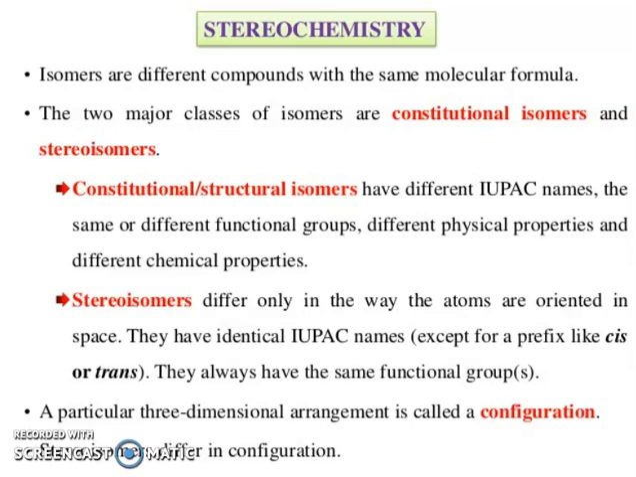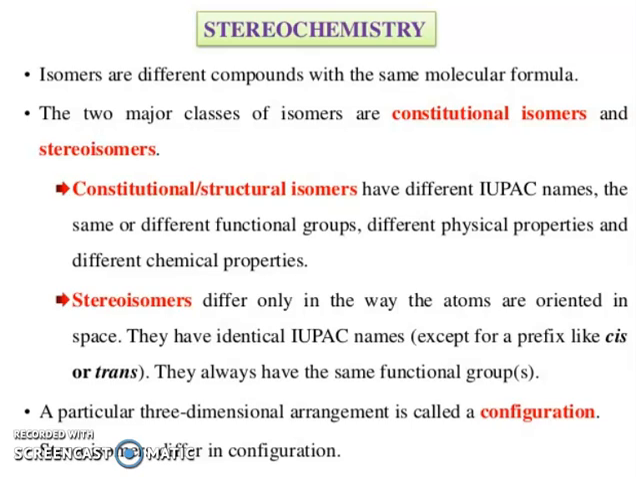Stereochemistry. Isomers are different compounds with the same molecular formula. You know that. You also know the two major classes of isomers are constitutional isomers and stereoisomers. Constitutional or structural isomers have different IUPAC names, the same or different functional groups, different physical properties, and different chemical properties. Stereoisomers differ only in the way the atoms are oriented in space.